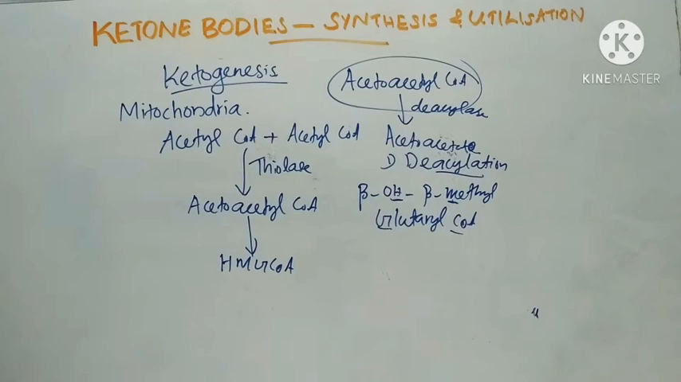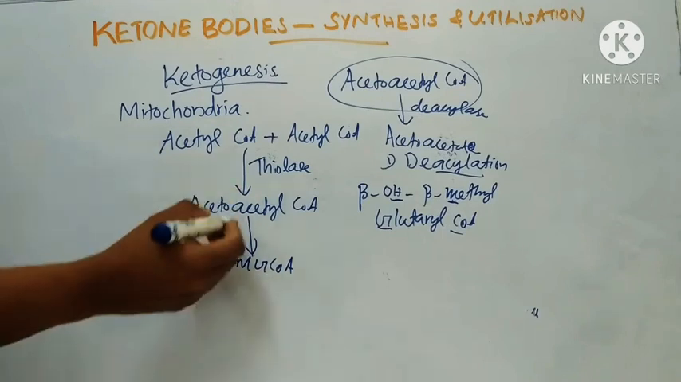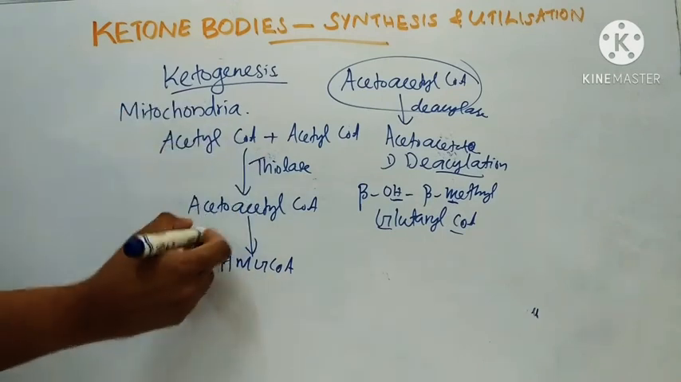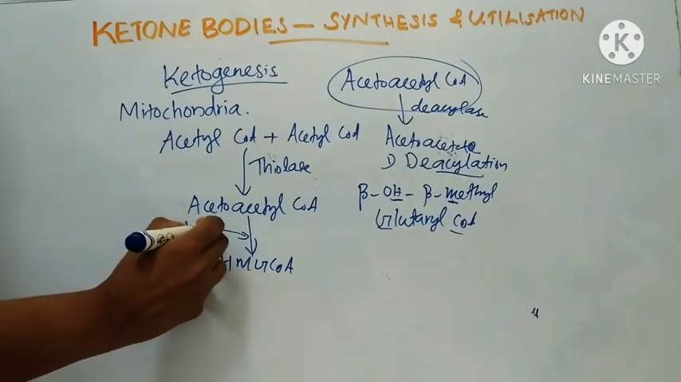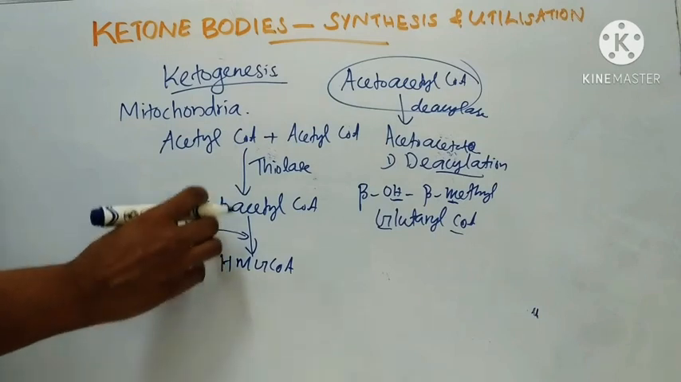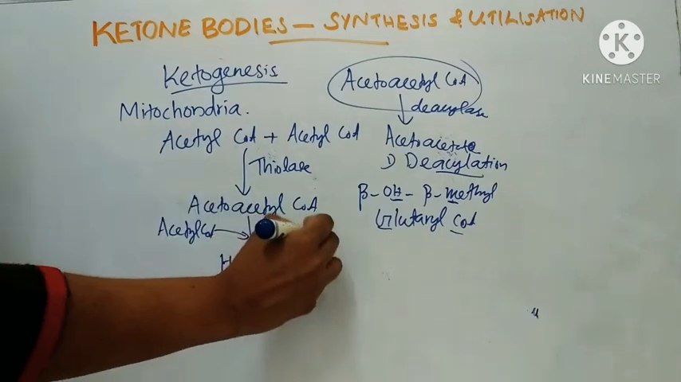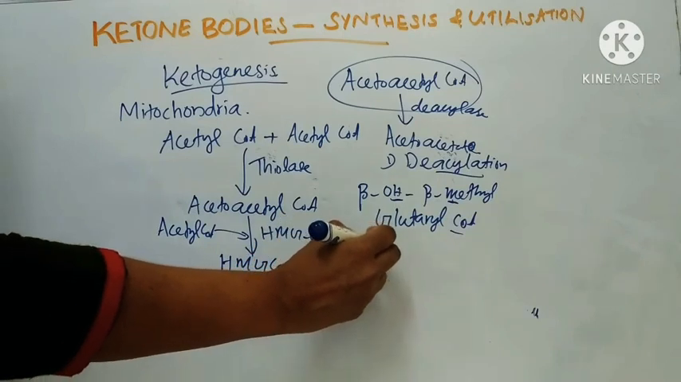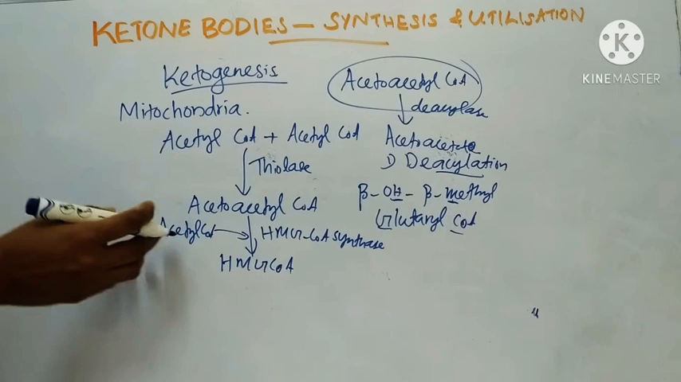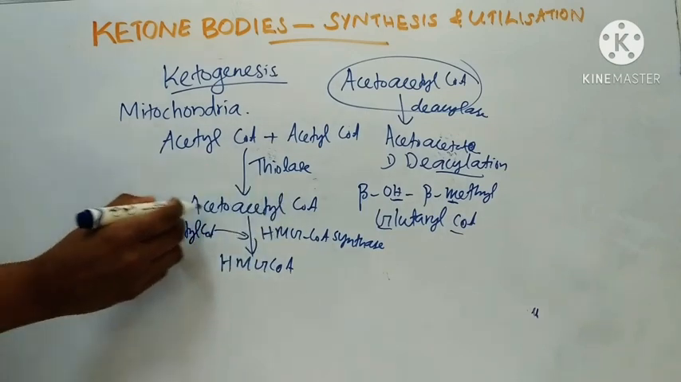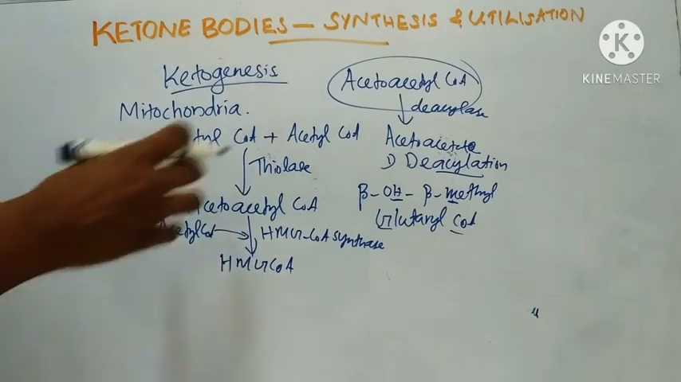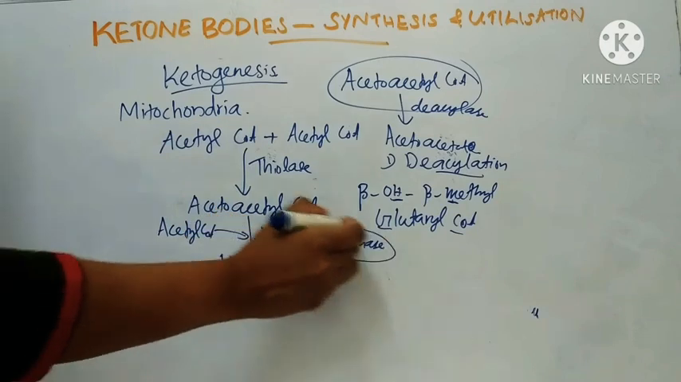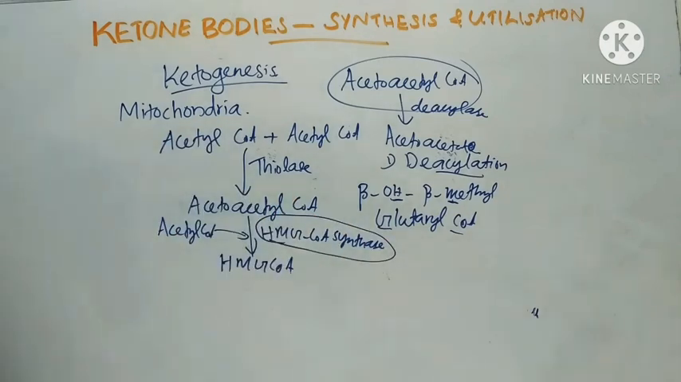This involves two steps. The first step is condensation of acetoacetyl CoA with another molecule of acetyl CoA by the enzyme HMG-CoA synthase, forming HMG-CoA. This is a mitochondrial enzyme, and it is the regulatory enzyme in this pathway.